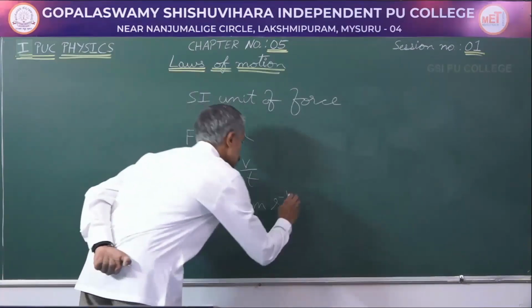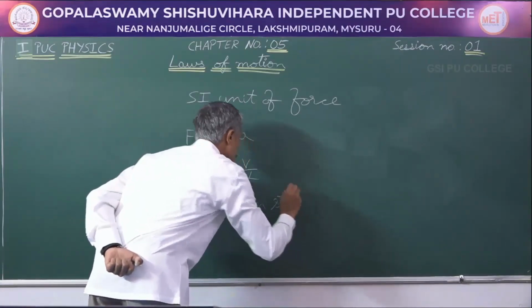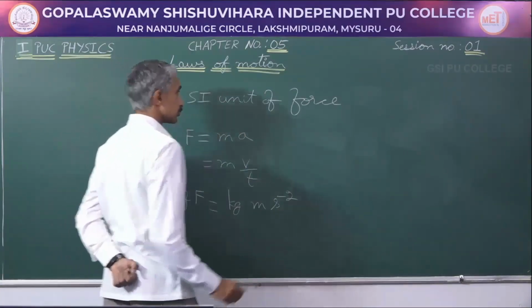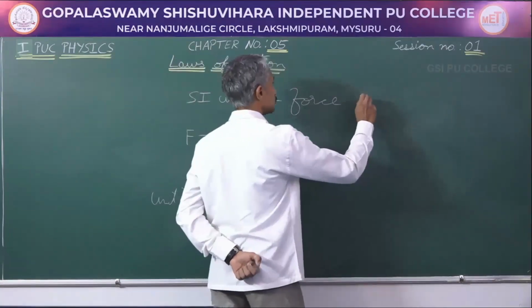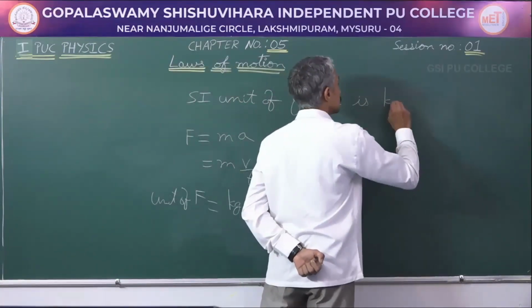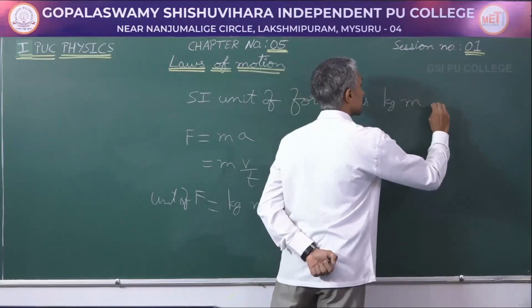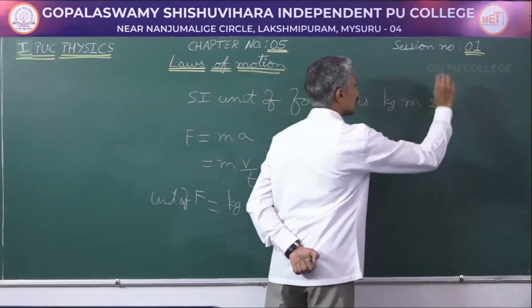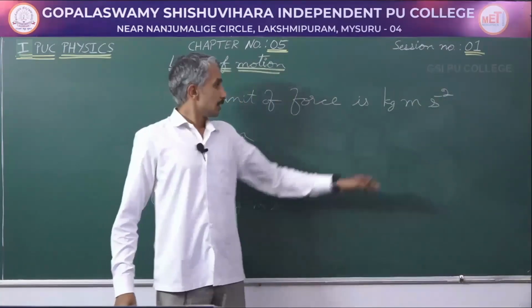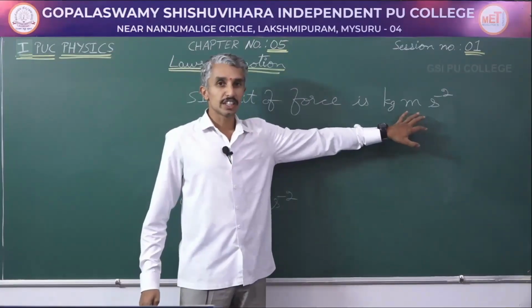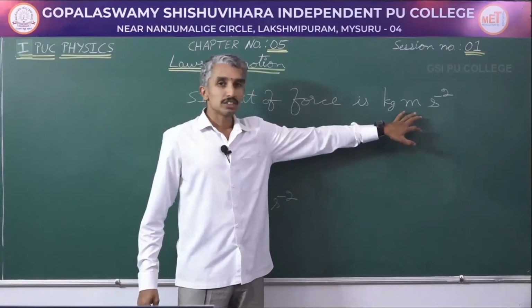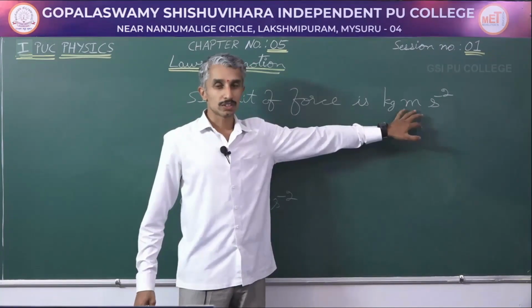So, this becomes second to power minus 2. So, in SI unit, force is measured in terms of kg meter per second square, and this unit is given a name, and the name of this unit is Newton.